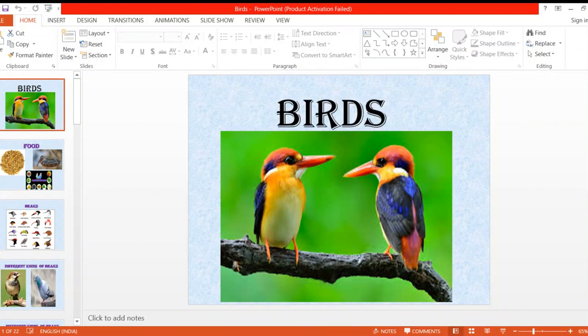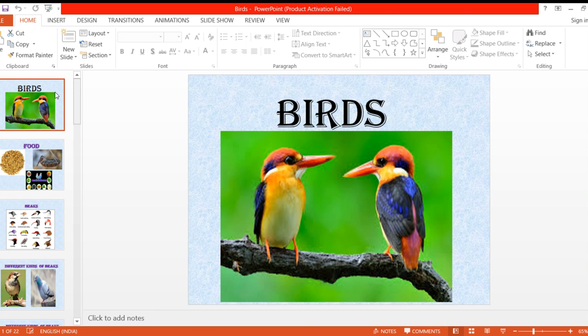In the last class, we were doing the birds. We saw the different types of birds and the different feathers, the down feathers, the flight feathers, and how birds fly. So today we will be learning about how birds use their beaks. Now, can you just tell me how they use their beaks? Any one of you?